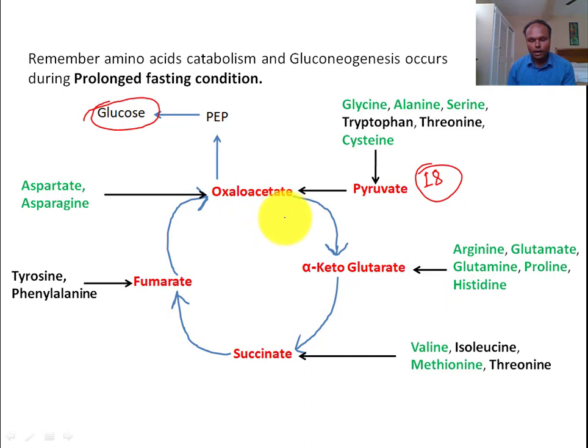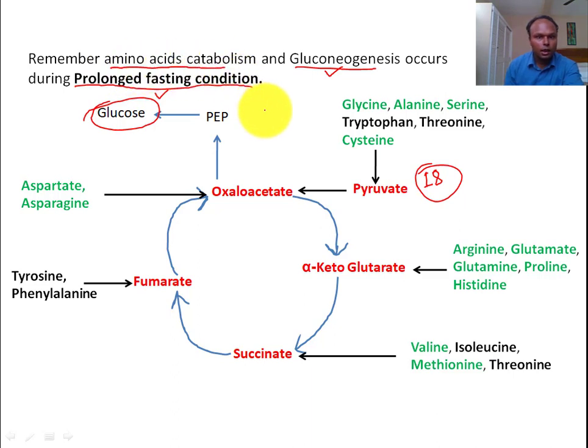Remember one very important fact: all this catabolism and synthesis of glucose, that is gluconeogenesis, occurs during prolonged fasting condition. For this synthesis of glucose, amino acid catabolism occurs. In other words, amino acid catabolism feeds gluconeogenesis through the Krebs cycle, and the Krebs cycle during prolonged fasting condition is a